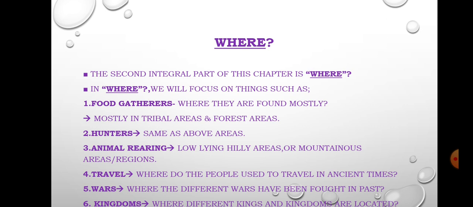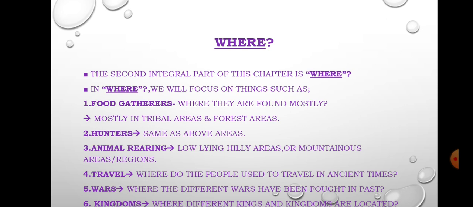In where we mainly focused on 6 points: hunters and food gatherers, and the third one is animal rearing. Animal rearing means the person who keeps pet animals beneficial for humans, just like goat, sheep, cow, buffalo, horses, etc.